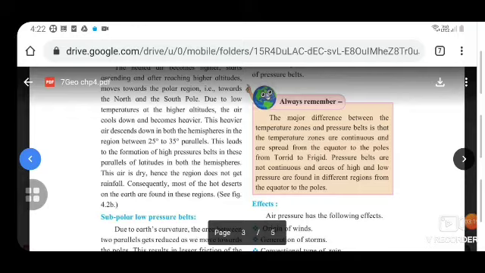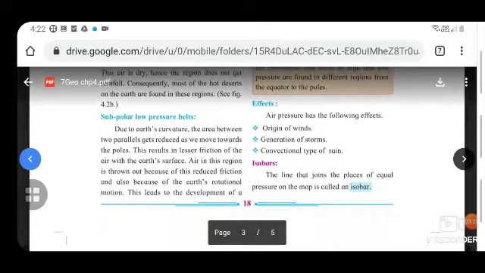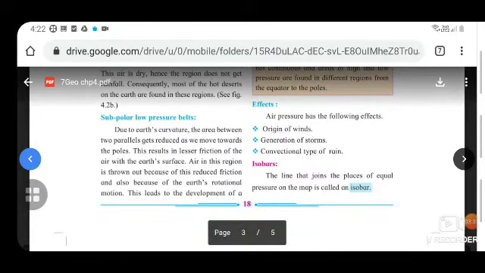Pressure belts are not continuous areas. Areas of high and low pressures are found in different regions from the equator to the poles. Effects of air pressure: origin of winds, generation of storms, and the third is convectional type of rain.